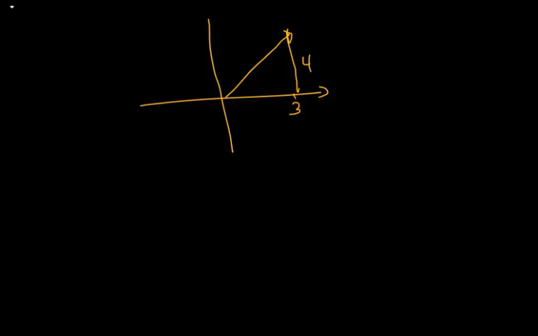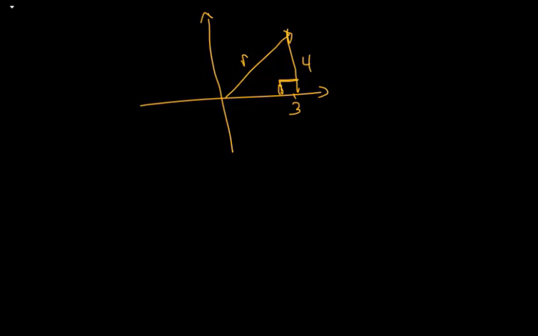How do you calculate the magnitude of a vector? We have this vector, which is 3 units from the origin along the x-axis and 4 units up along the positive y-axis, expressed as (3, 4). To find the magnitude, use the Pythagorean theorem.